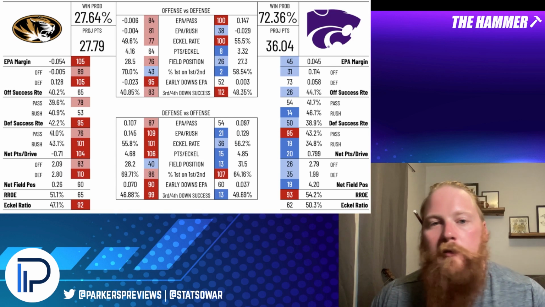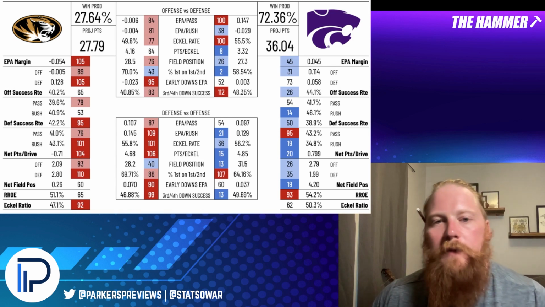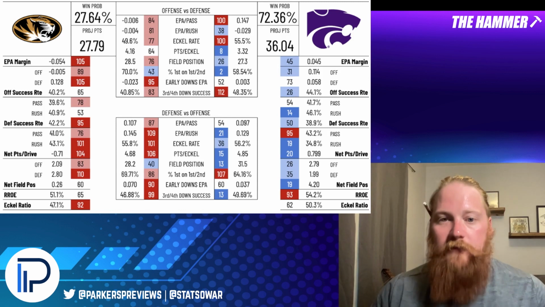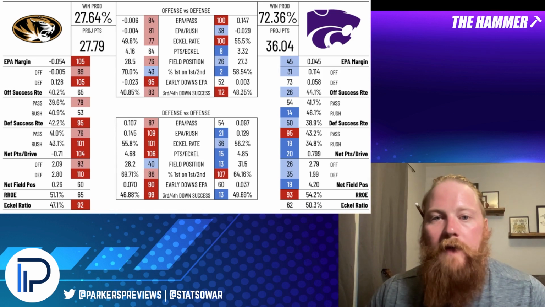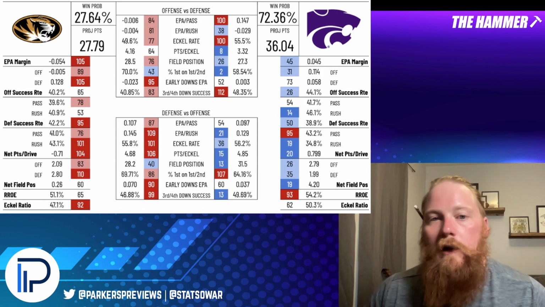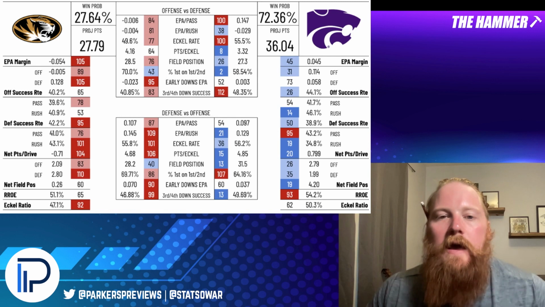If we look at field position, this also favors Kansas State. That leads me to believe that Kansas State does a little bit better on the intangibles, on the special teams and kind of discipline side of things. They allow opponents to start drives at the 27 compared to Missouri starting drives at their own 28.